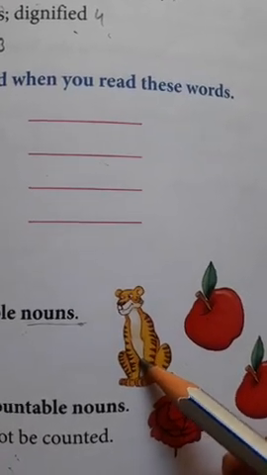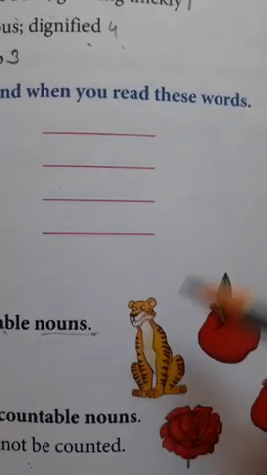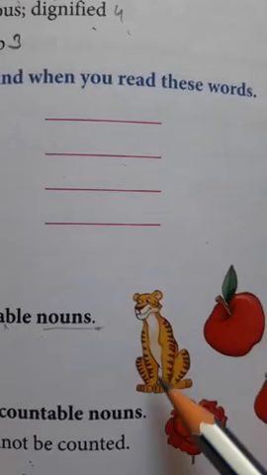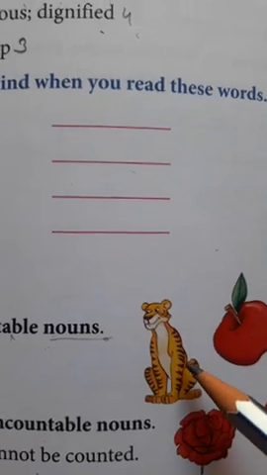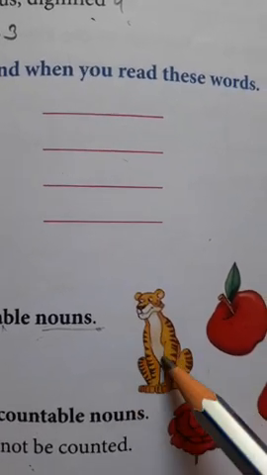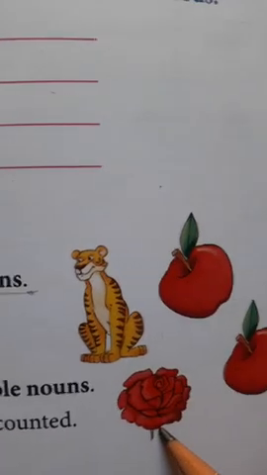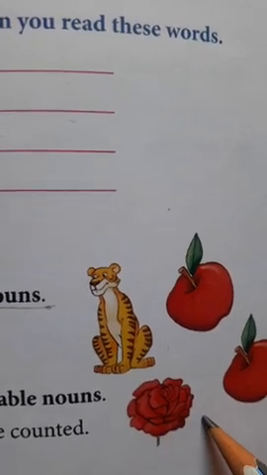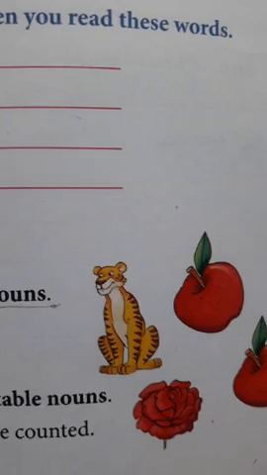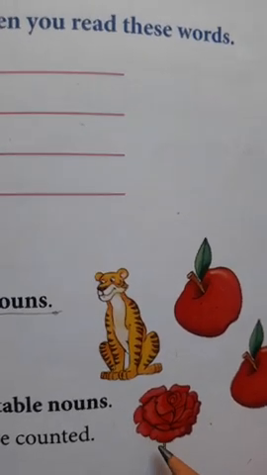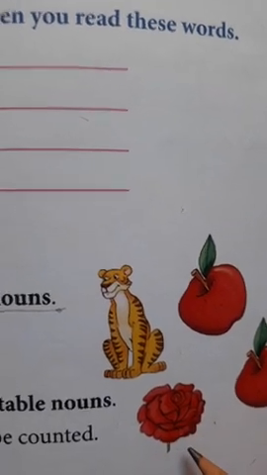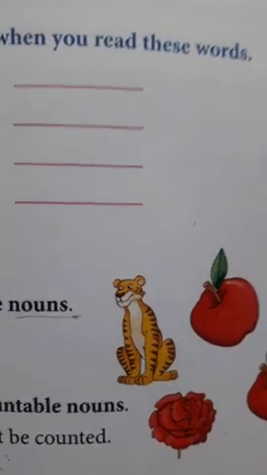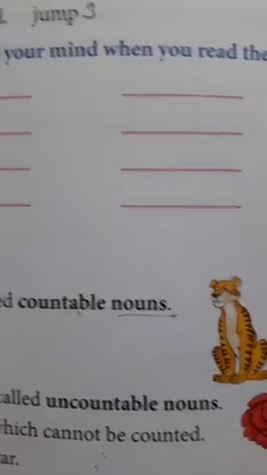One tiger is here, two can also be there, or three, but the tiger is countable, which means we can count it. Can you see the rose here? It's single, it can be two also, three, four, or more in number, so this also we can count, and this is also a countable noun. So now let's start.